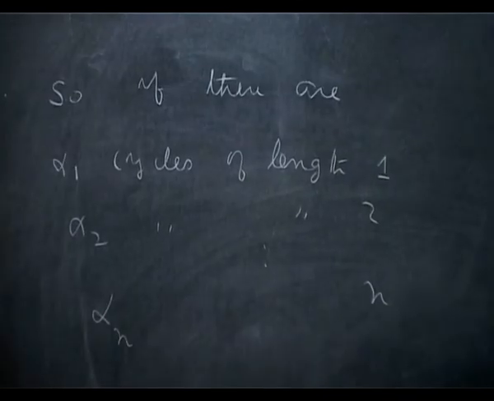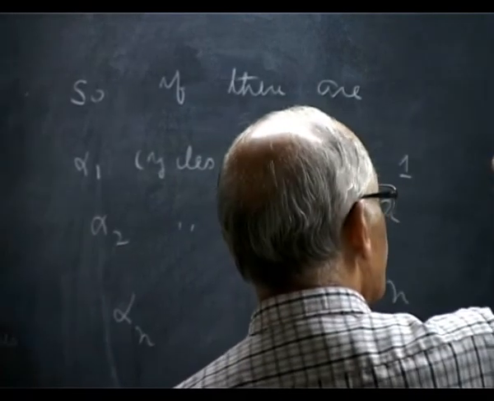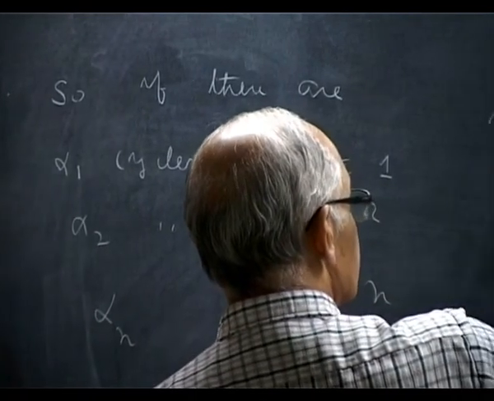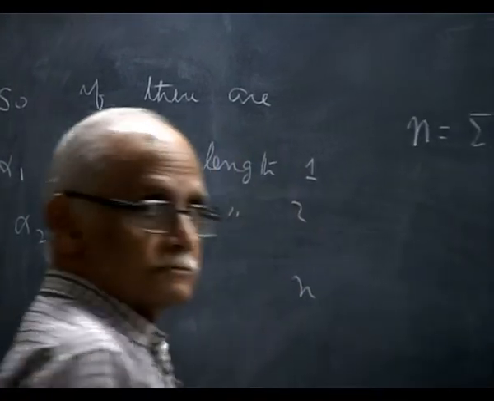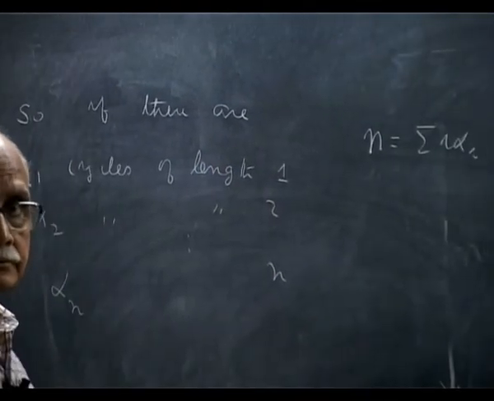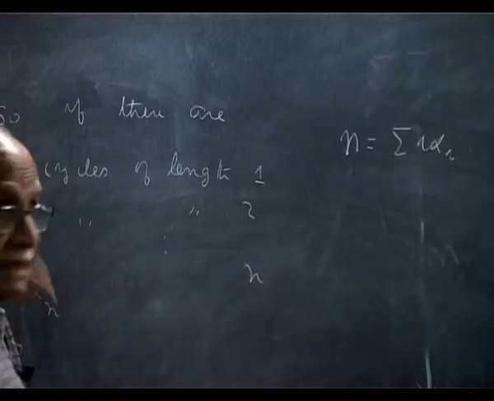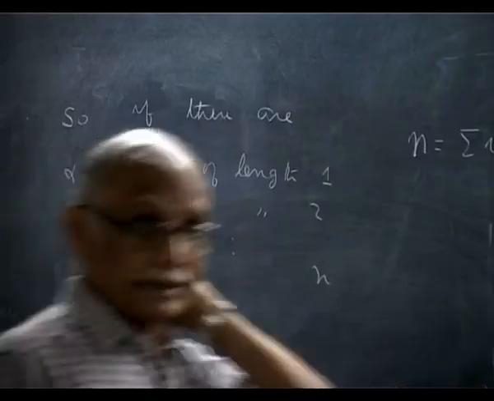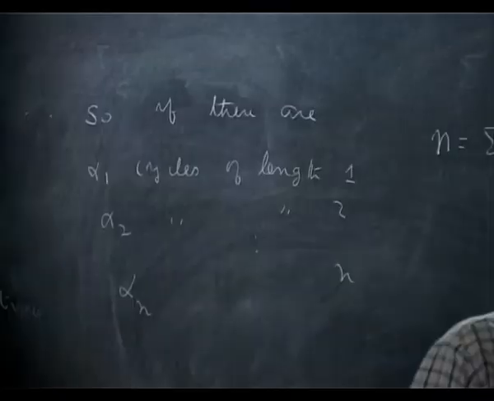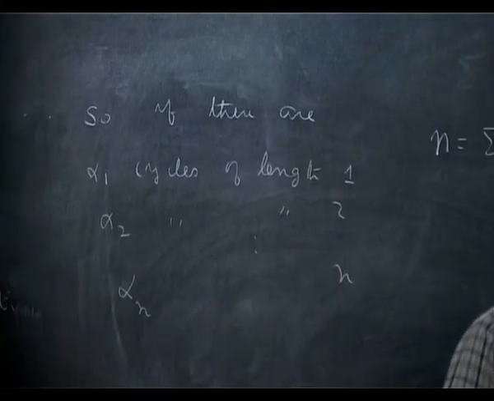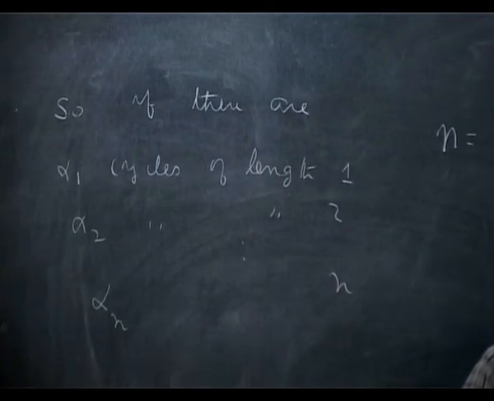What I can say is n is the summation over i of i alpha i. Here alpha 1 cycles are of length 1, alpha 2 cycles are of length 2, alpha n cycles are of length n.